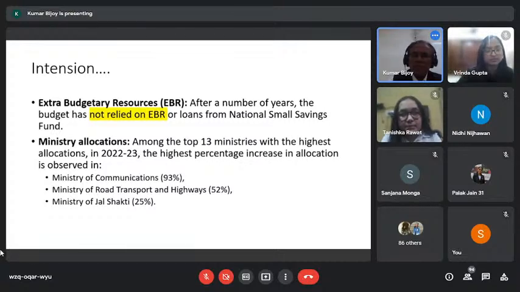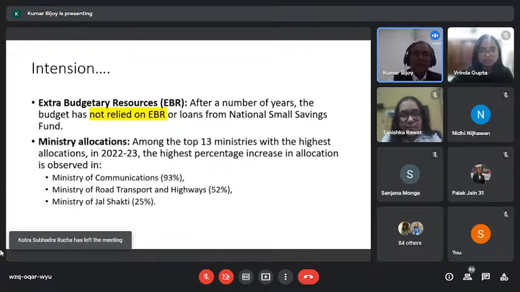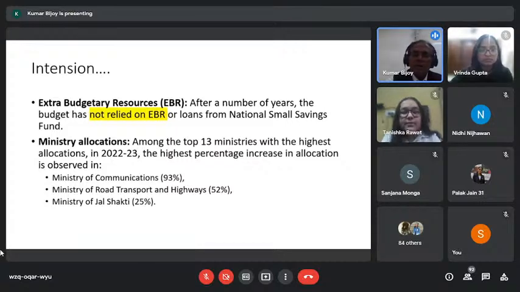But India had been borrowing too much in extra budgetary resources in 2017-18. This time, they have decided they will not do that. Neither are they interested in taking any NSS funds or any such deposit funds. It is a very good intention of the government to make themselves very disciplined. Even in these last 2 years, which we all know have been a really tough time, government has been able to go on a disciplined path.